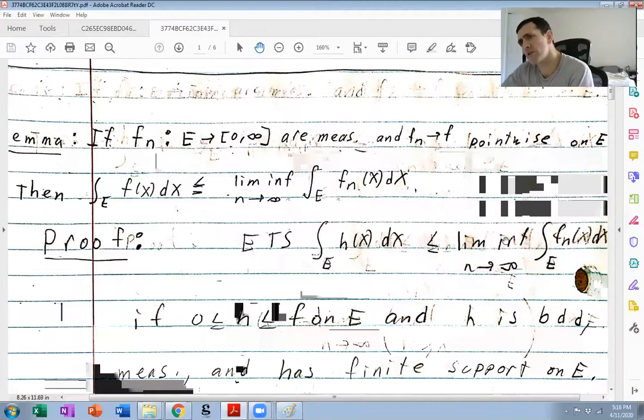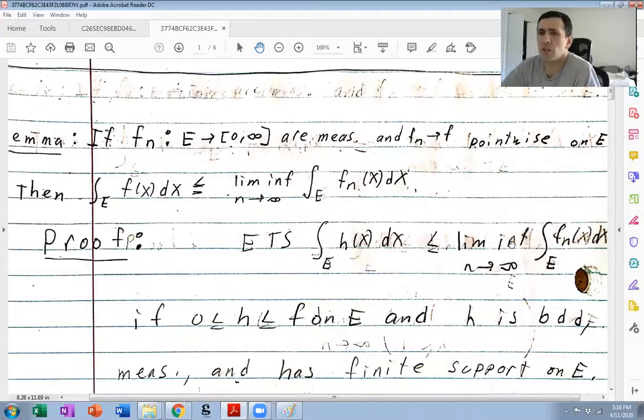Well, if the lim-inf is infinite, then there's really nothing to prove, because if this lim-inf is infinity, then this is trivially true. Infinity is less than or equal to infinity. Okay? So if the lim-inf is not infinity, then this real number is an upper bound for all of these integrals, since h is arbitrary.